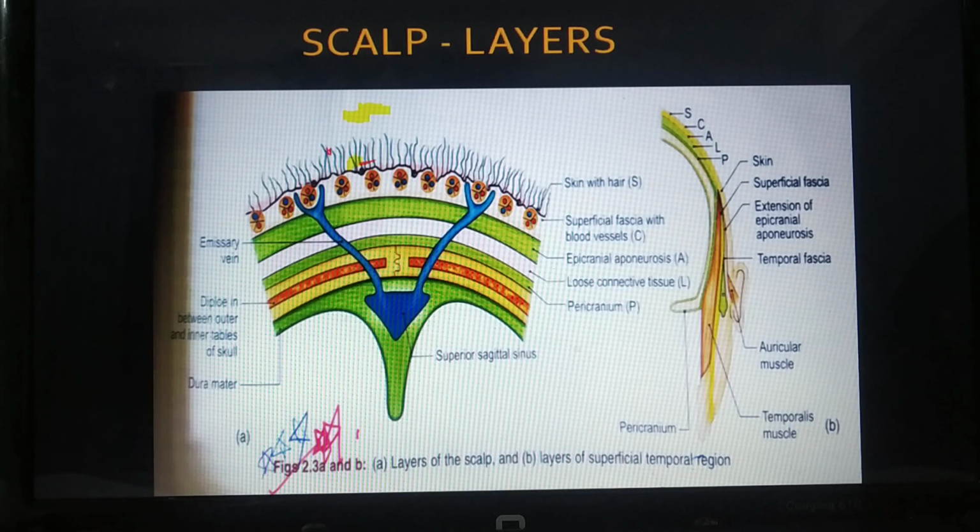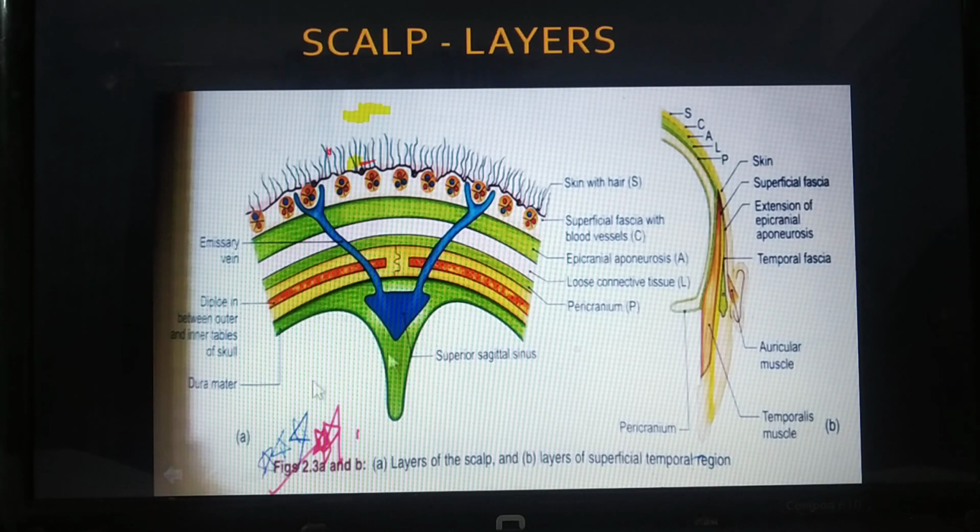This is said to be the safety layer just because any compression of the brain is not seen when injury is here. Compression of brain is generally not seen, and the fluid, if injury occurs, is collected over here, and it can be easily tracked just because it has a straight track from the nose as well as the eye, so we can track it. Next we talk about the pericranium.